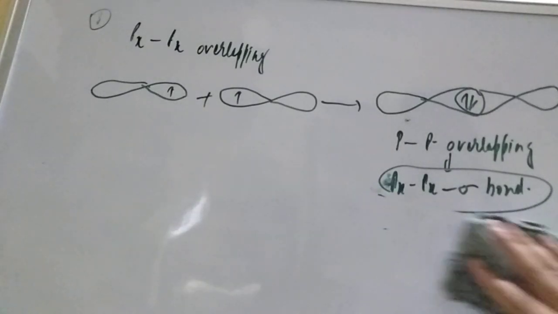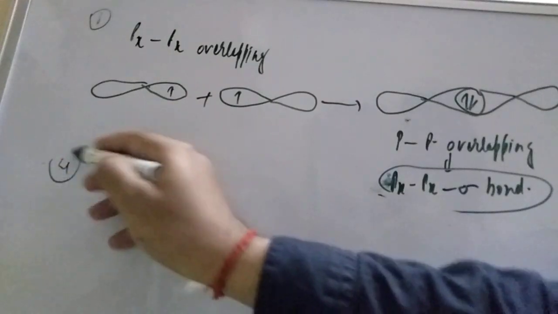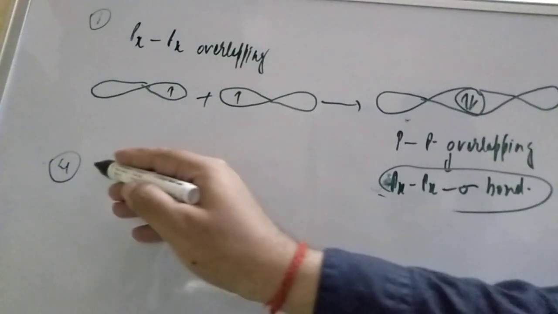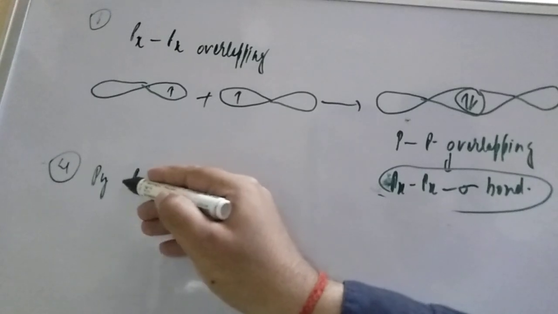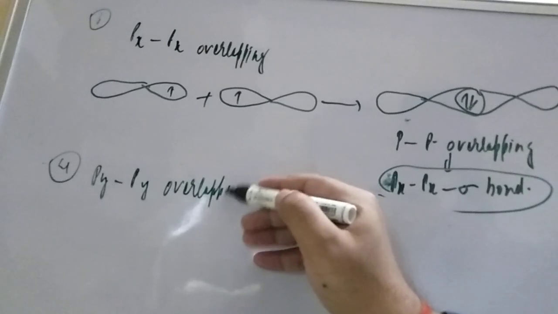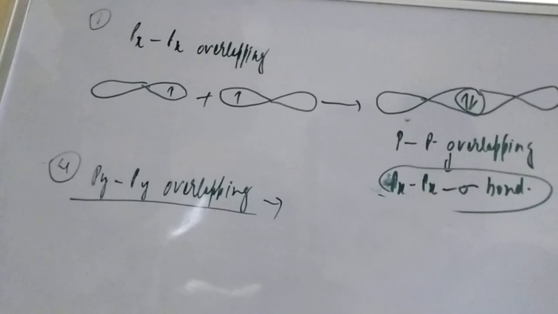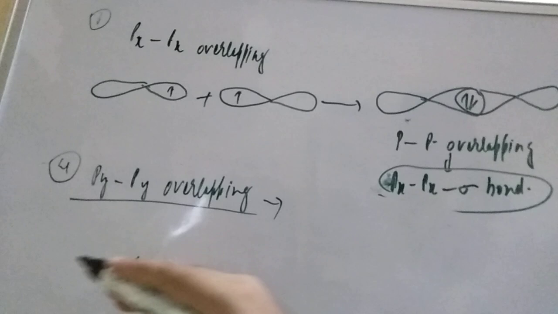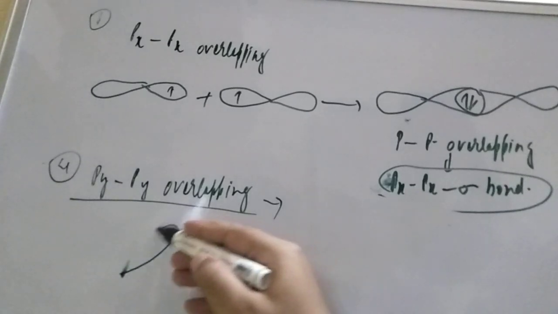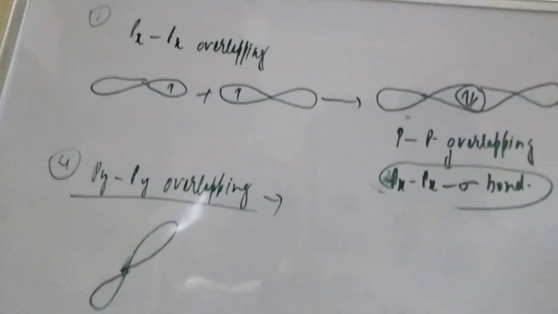Now moving to the next type of overlapping, the fourth type. What will the fourth type of overlapping be? Let us try to understand, students. That is py overlapping. In py overlapping there will be lateral overlapping, so they will form the pi bond. Suppose this is one py orbital, I am mentioning it here.